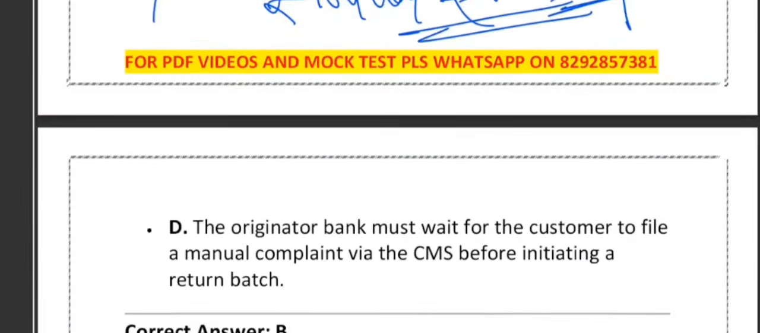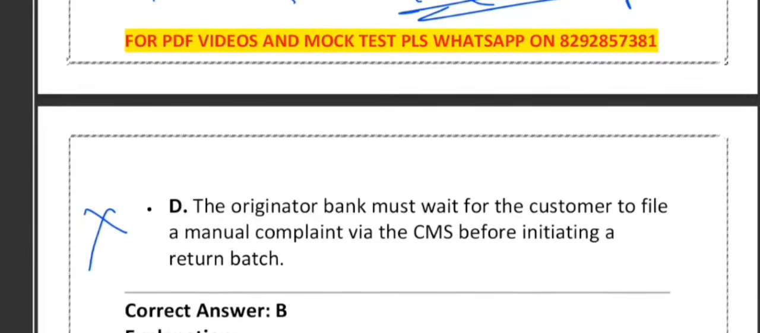Now, the originator bank must wait for the customer to file a manual complaint. Actually, this is wrong. The NEFT return process is automatic. Return happens via the next inward return batch. A CMS complaint is not required to start the return.